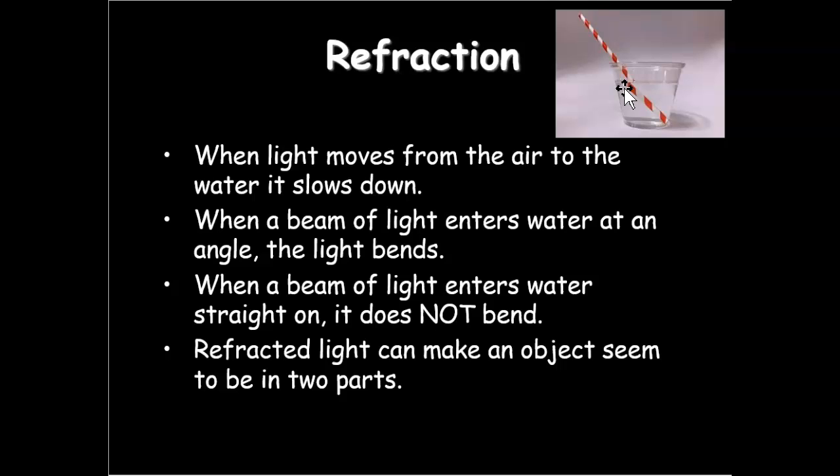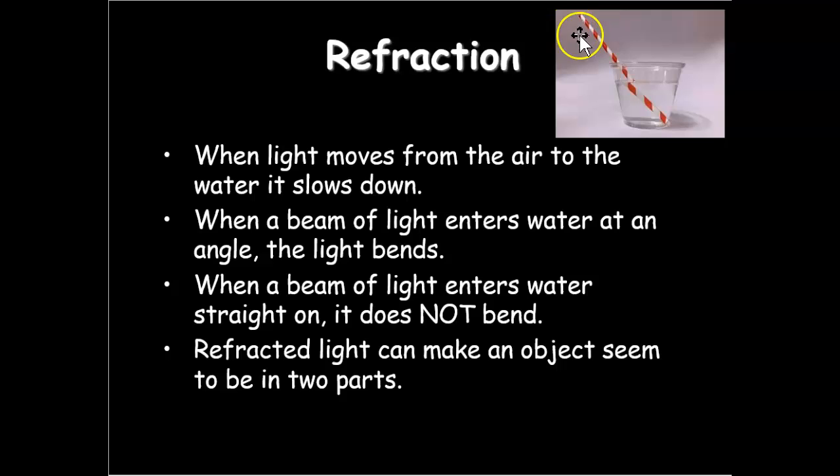And when the beam of light enters the water at an angle, the light bends. When the beam of light enters water straight on, so if it was coming up and down, it would not bend. But when it's coming at an angle, it does.